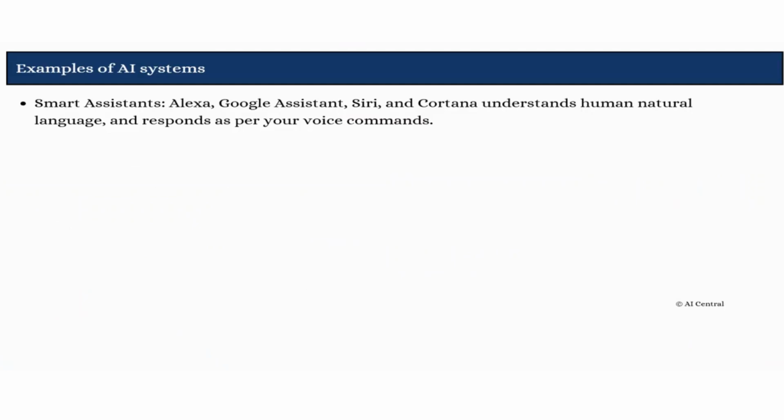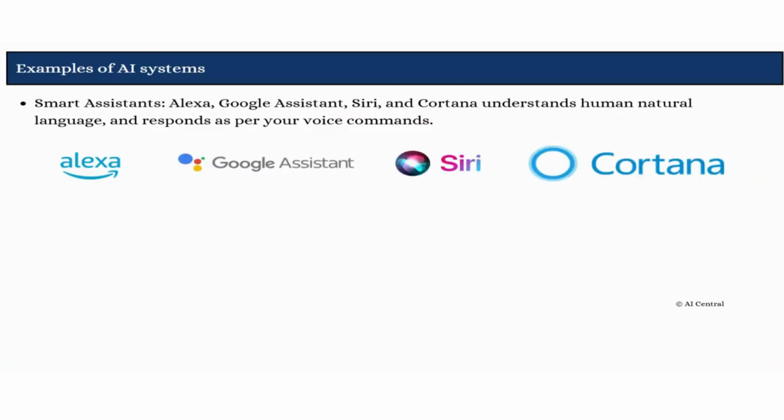Next, let us look at the real life examples of AI systems. Smart assistants like Alexa, Google Assistant, Siri, and Cortana are capable enough of understanding humans' natural language, processing the input given in the form of voice commands, and replying accordingly. So, this is the example where AI is used in the form of voice.